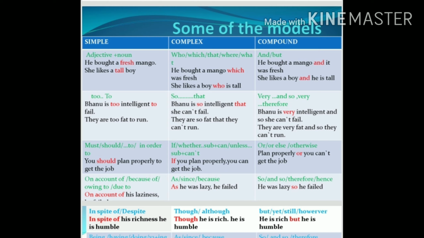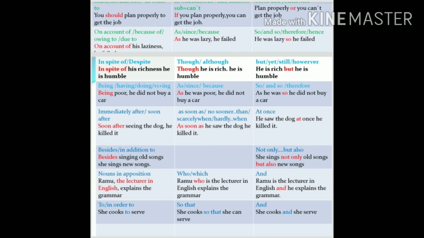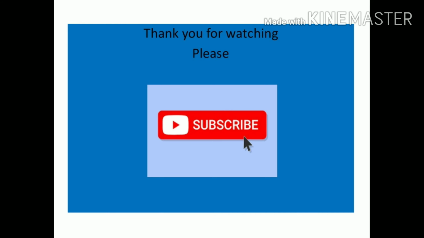Complex: she likes a boy who is tall. Compound: she likes a boy and he is tall. According to structure, complex means one subordinate clause and one main clause, and compound means two main clauses connected by coordinating conjunctions.